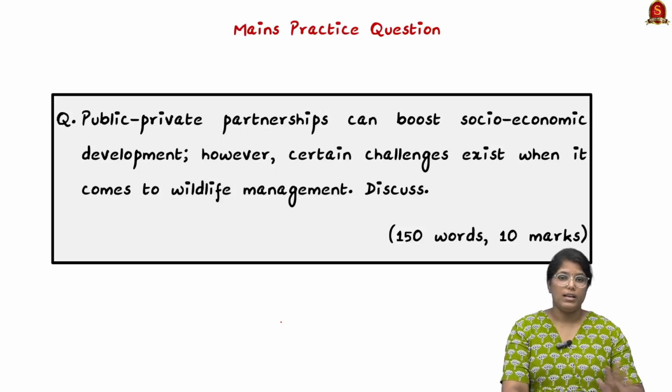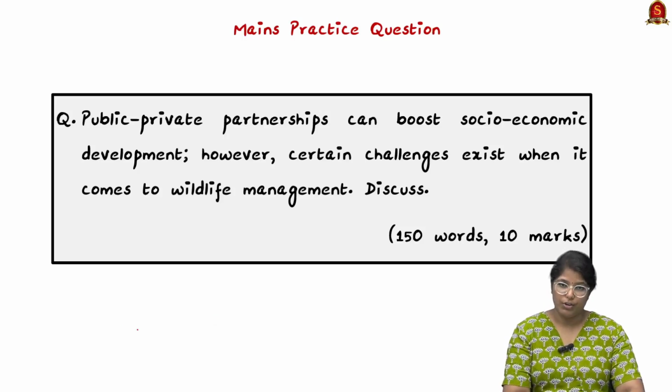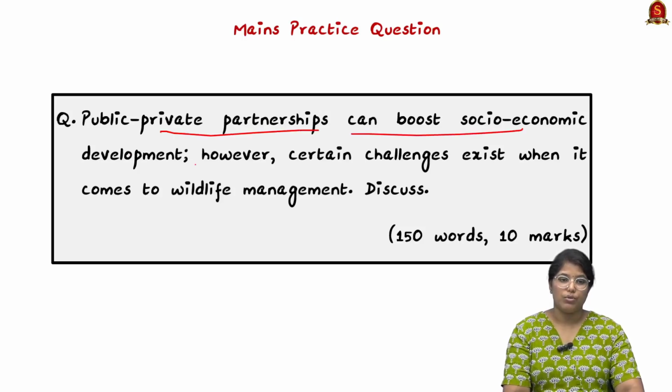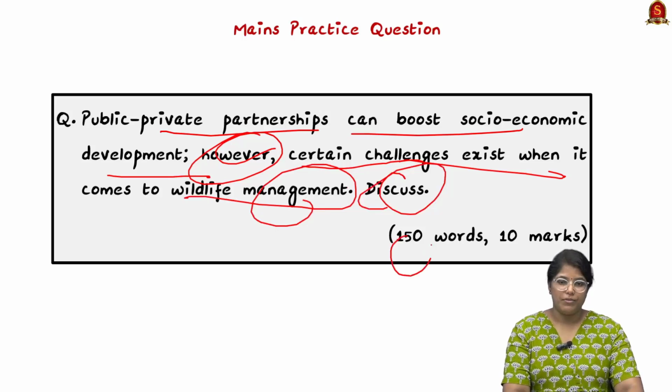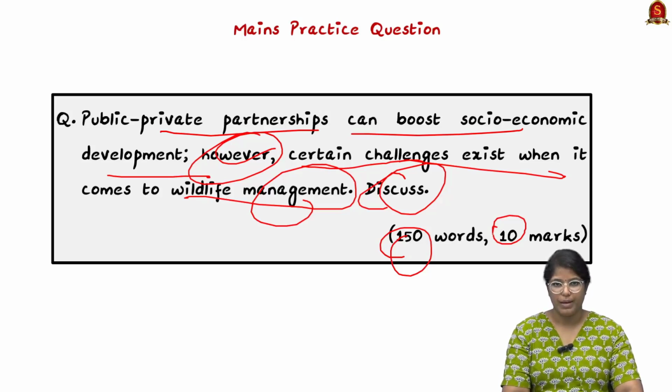Now, based on all this discussion, I have a mains question for you. Let me read out the question. Public-private partnerships can boost socio-economic development. However, certain challenges exist when it comes to wildlife management. Discuss. It is a 10-marker question, and you have to write the answer in 150 words. So write an answer and post it in the comment section. We will be reviewing your answer, and your peers will be reviewing it as well.